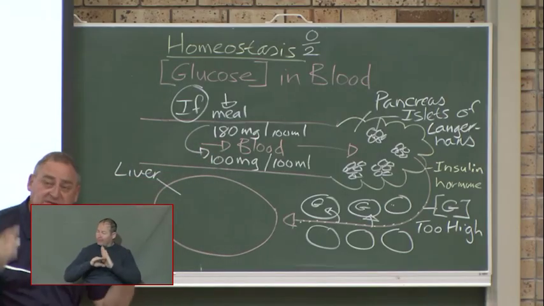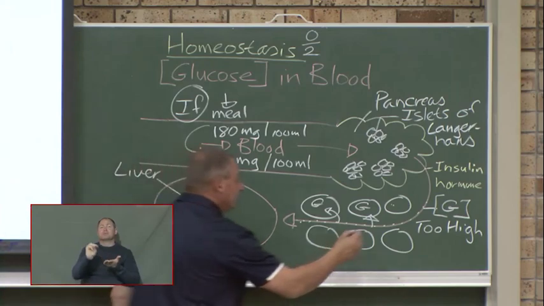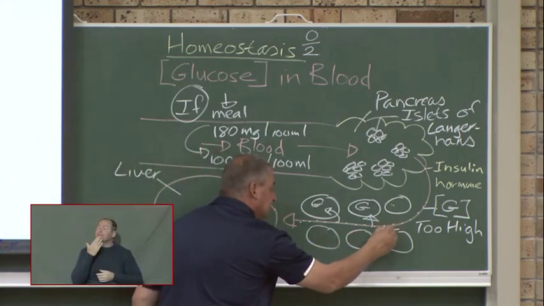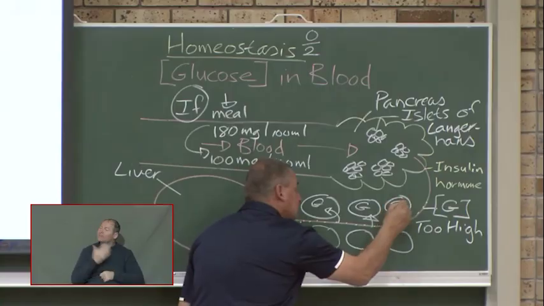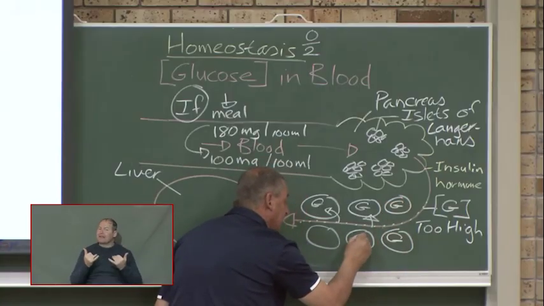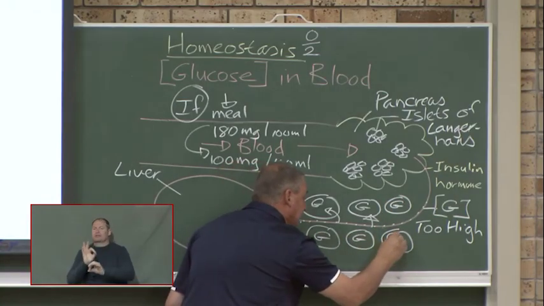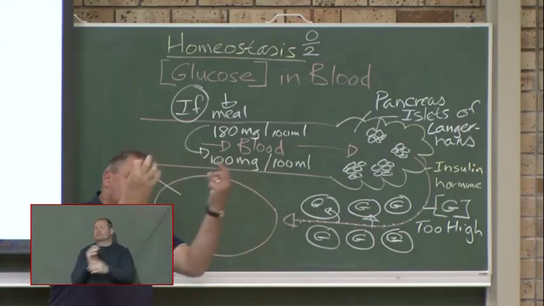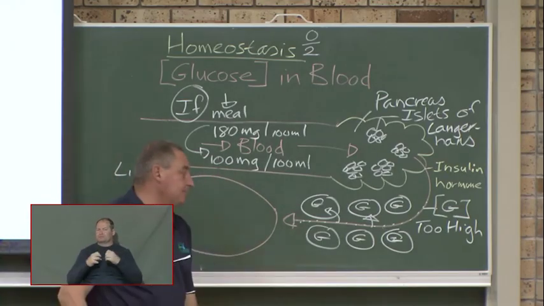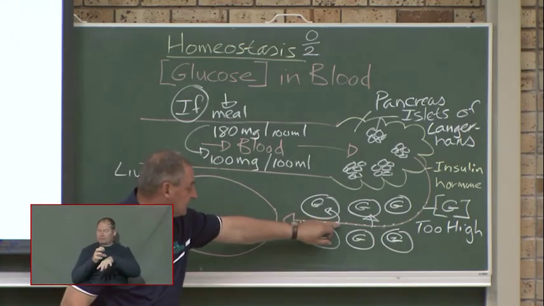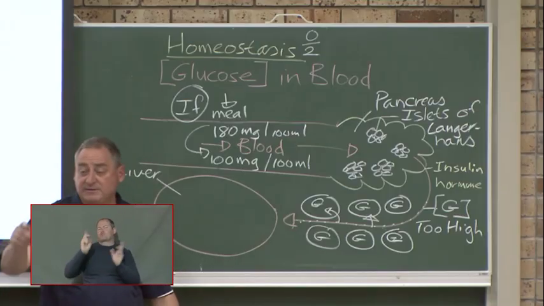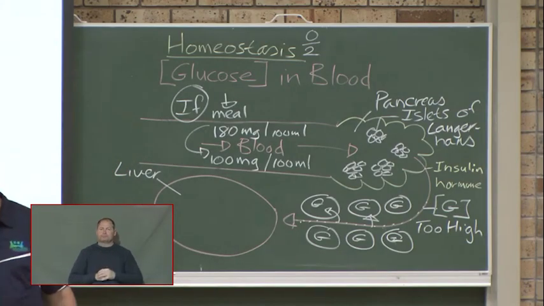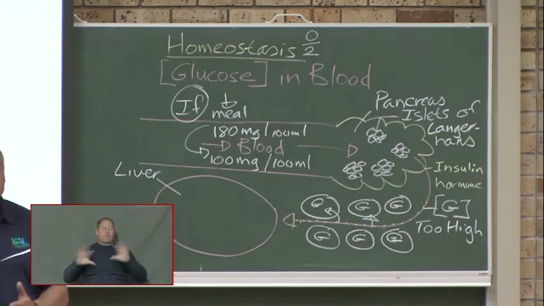So what is the message? The message is, please take some of this glucose that's in the blood because we are too many here, and make it part of the cells of the body. Whether it's muscle cells or other cells, it encourages the absorption of glucose out of the blood. Because now it will be less in the blood, it will come back to normal. Does it make sense? People, everything in your body makes perfect sense. Everything is very, very logical, what's happening inside your body.